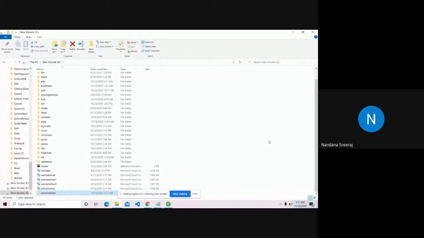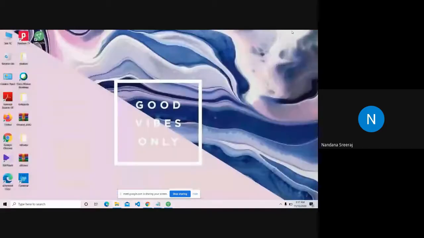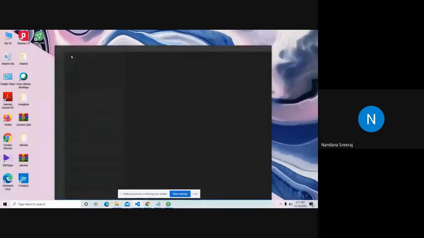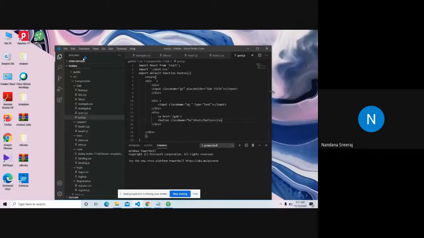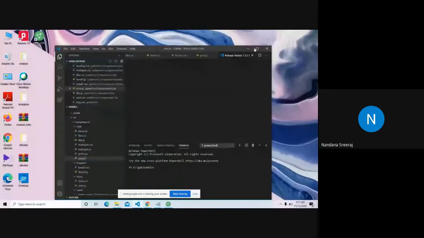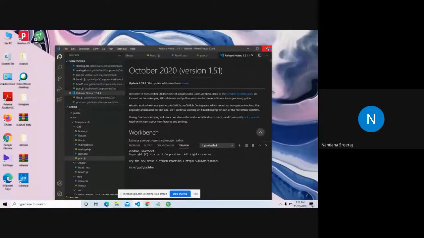Once you have downloaded your VS Code, open your VS Code. It'll take a little time to load. My system is really slow actually. It's loading, one minute.